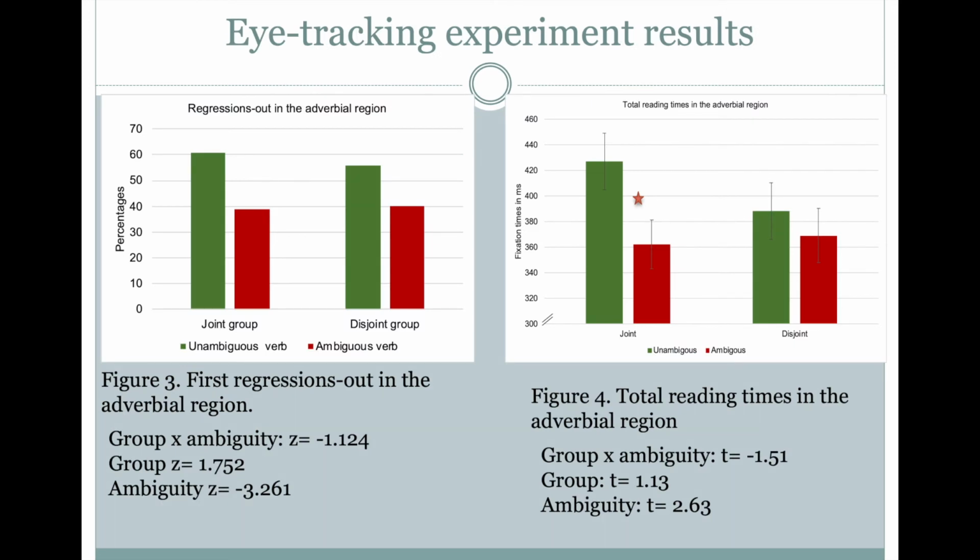Let's see our experiment results. Figure 3 on the left, the green bars show higher percentage of regressions out for "they" in an unambiguous context. In figure 4 on the right, the green bar shows longer reading times when "they" was used in the joint group context with an unambiguous verb.